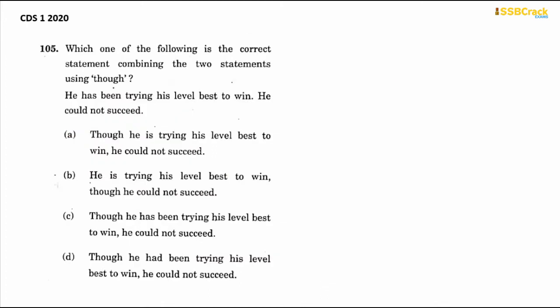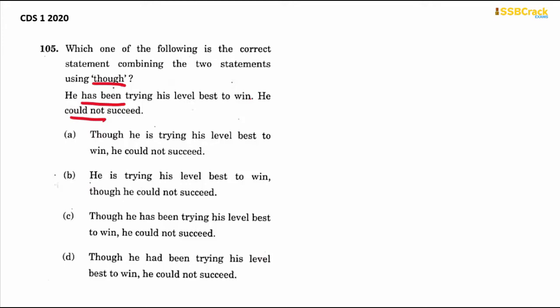Next question. Which one of the following is the correct statement combining the two statements using though? So you have to use though. And when you use though, what will be the sentence then? Let's read the sentences first. He has been trying his level best to win. He could not succeed. It should be he had been trying. Though he had been trying his level best to win, he could not succeed. Now, why are we changing the present perfect tense here? Because could not succeed is joining with the sentence and it is becoming one single sentence. So, one single sentence can have different forms of tenses, but it will follow the same tense.